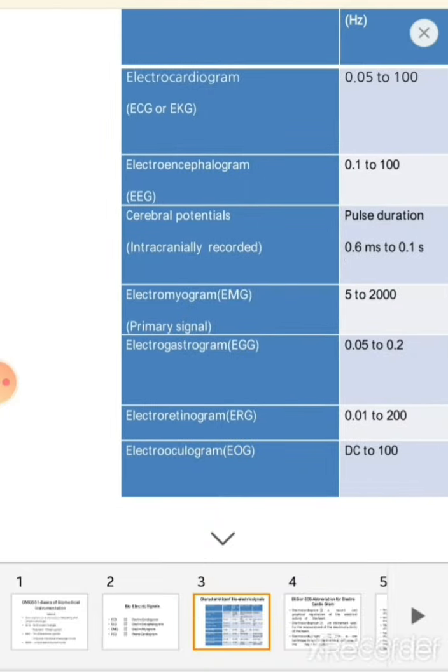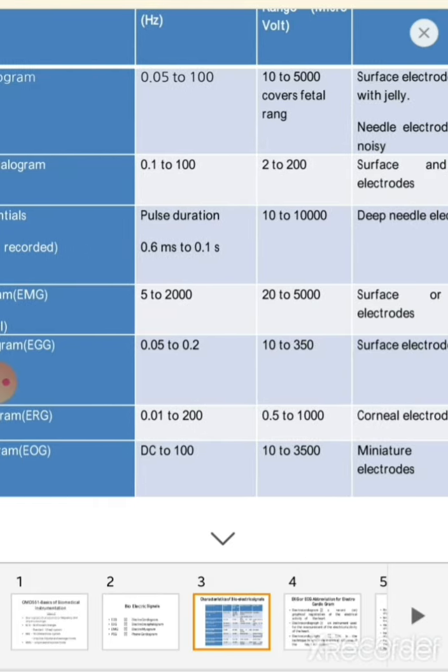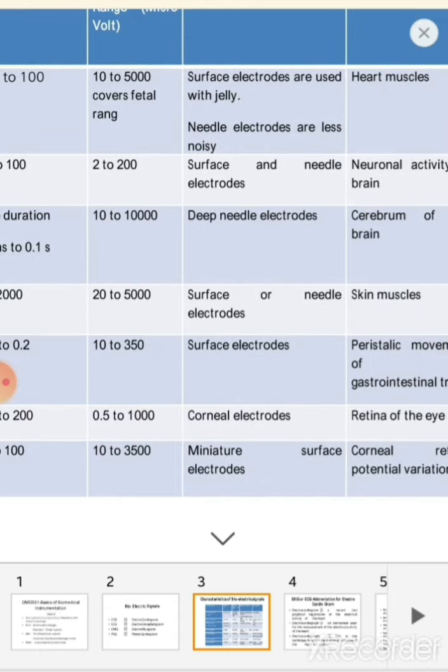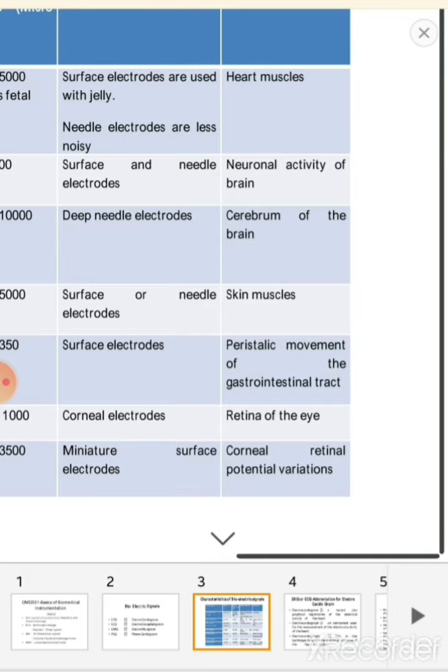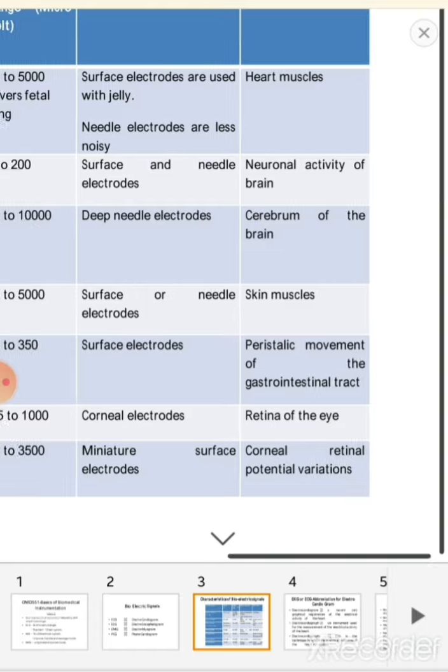Next is electrogastrogram. The frequency range is 0.05 to 0.2, potential range 10 to 350. Surface electrodes are used to measure these signals. This is originated from the peristaltic movement of the gastrointestinal tract.